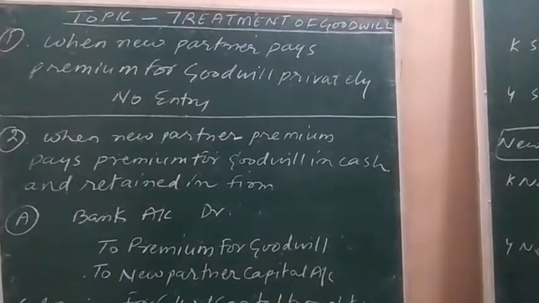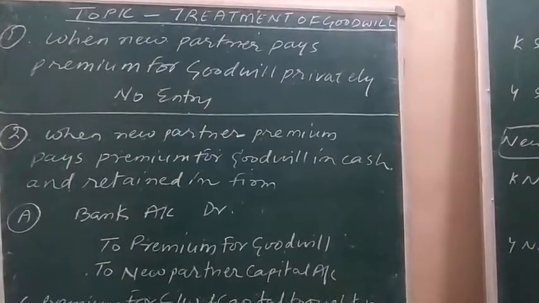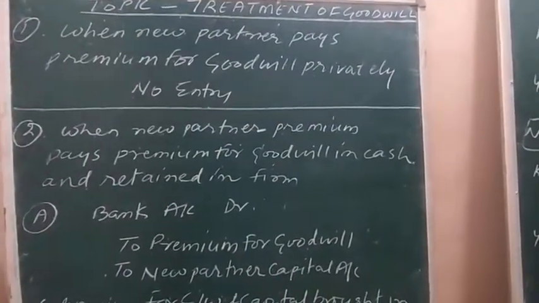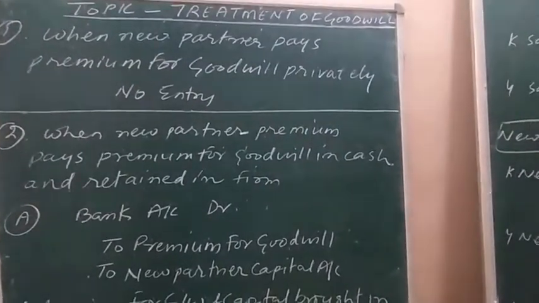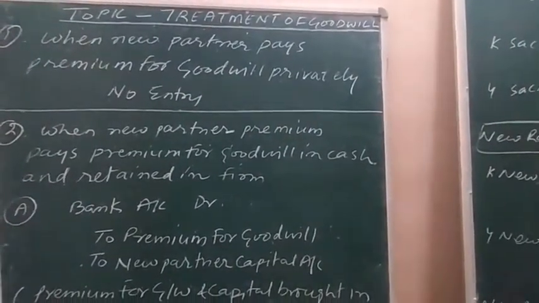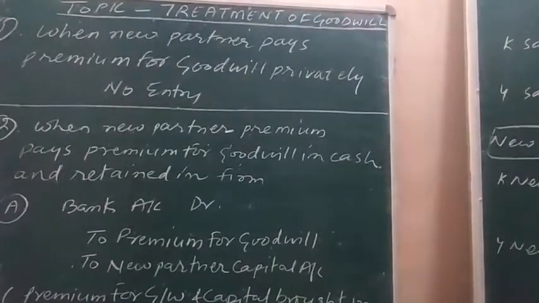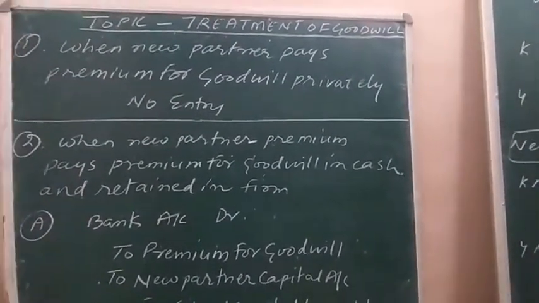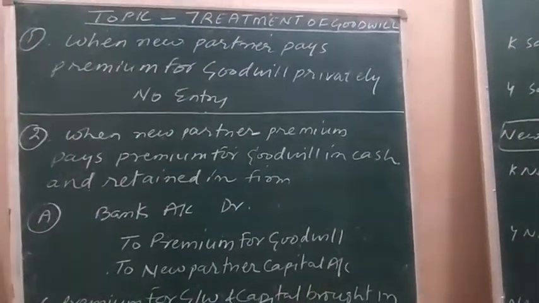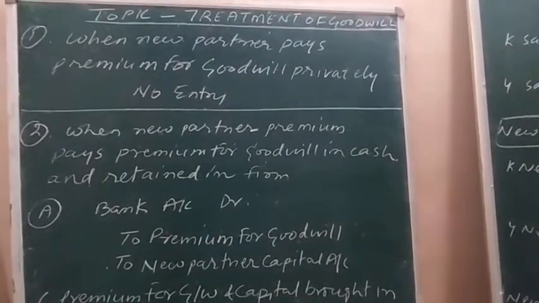If no record of premium for goodwill is to be maintained within the firm, then there will not be any entry to be passed. So when new partner pays premium for goodwill amount privately, then no entry is passed in the books of the firm.